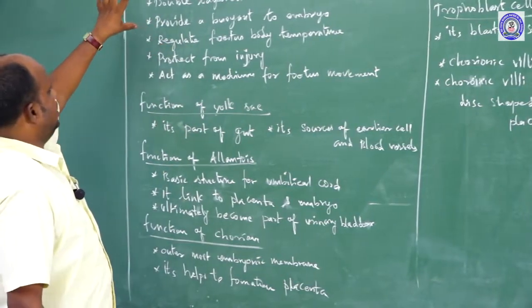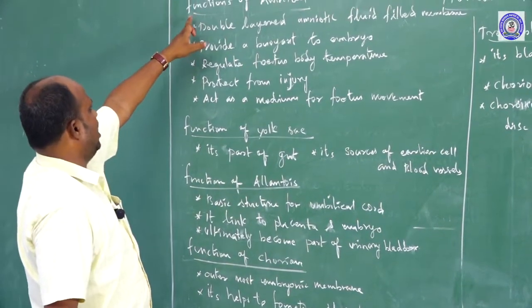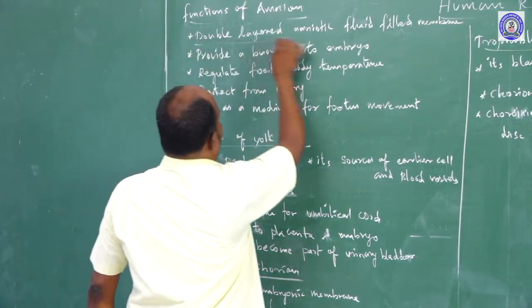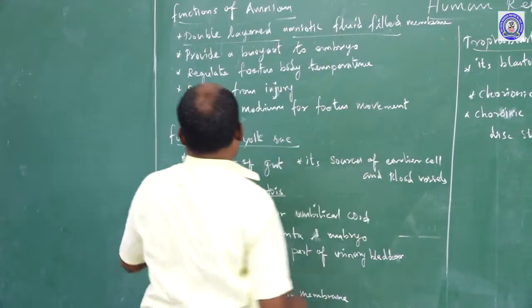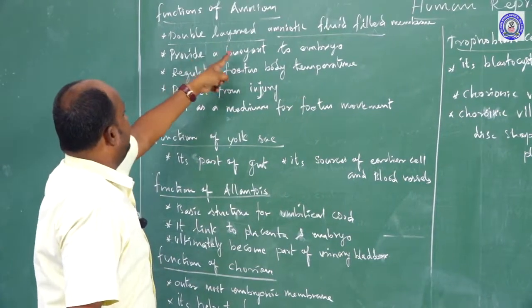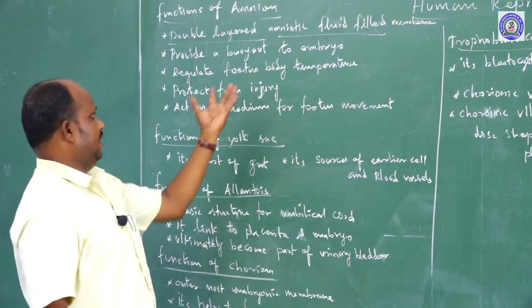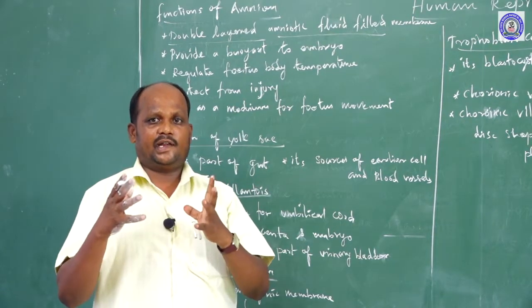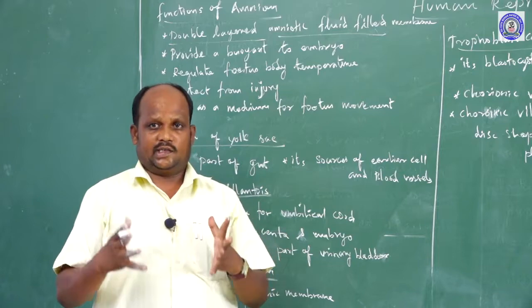Now each has other functions. First we take the amnion. The amnion is a double-layered amniotic fluid membrane. Its main function is to provide buoyancy to the embryo. The baby lives in the mother's uterus, and sometimes the mother gets a mechanical shock or other injuries.